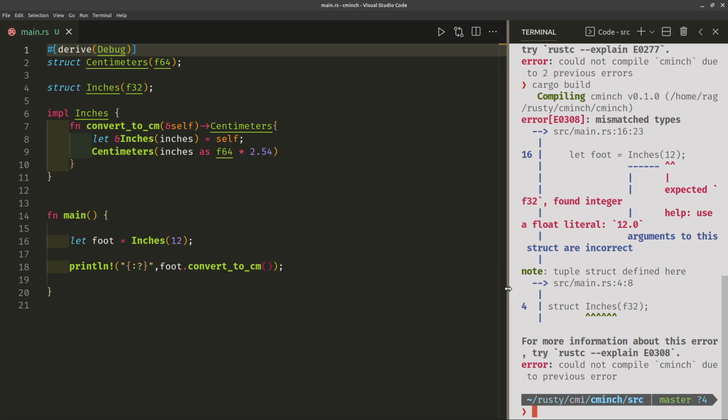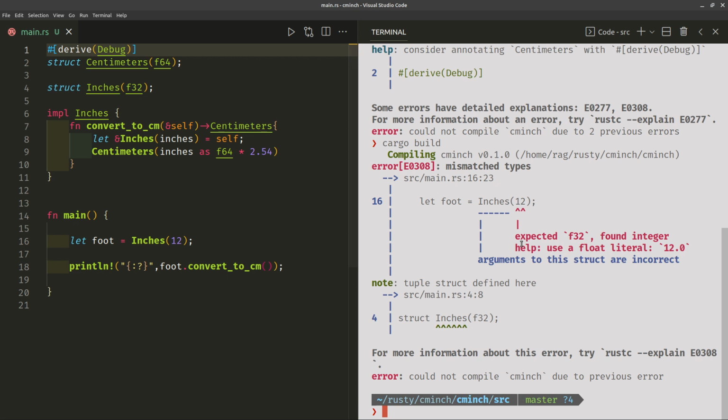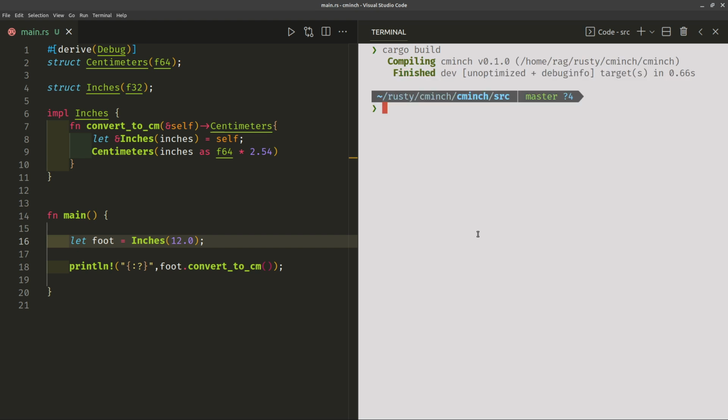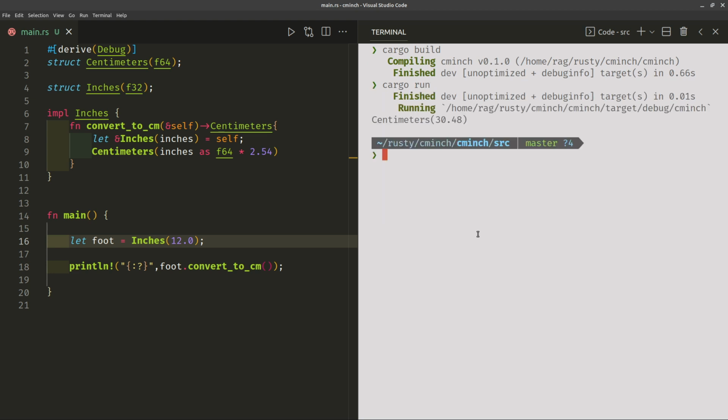We've got another error. Oh, it's expecting a float, so let's run that again. Clear. And that's not complained, so let's run it. Centimeters, 30. It's actually not entirely accurate, but it will do for the purposes of this video.